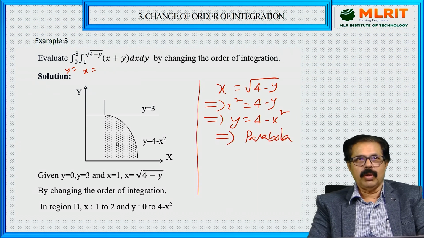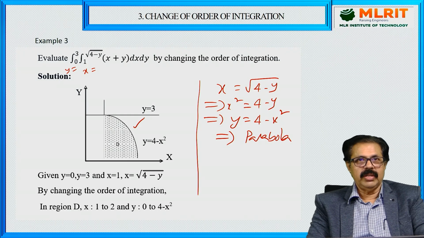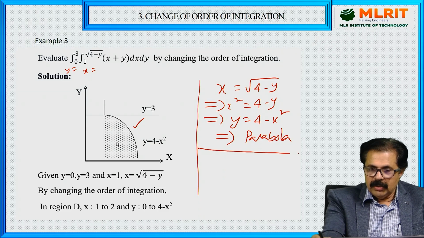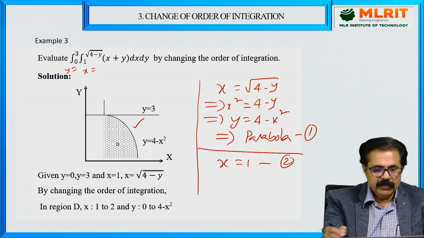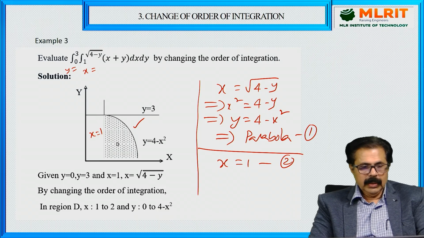This is a parabola, and this is what we have given already. Y equal to 4 minus x square is a parabola. Very good. And now what is x equal to 1? So one curve is a parabola and the other one is x equal to 1. This is x equal to 1, a straight vertical line.